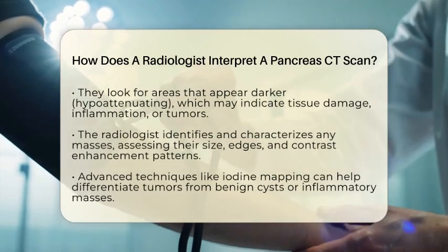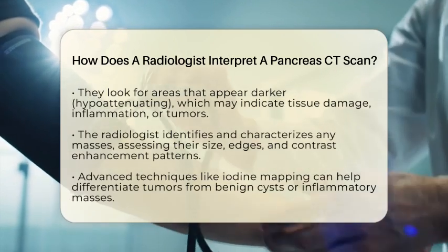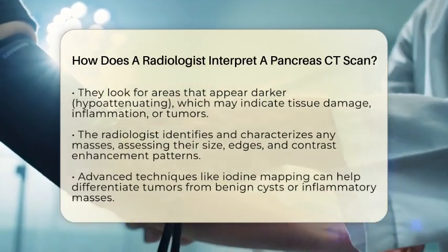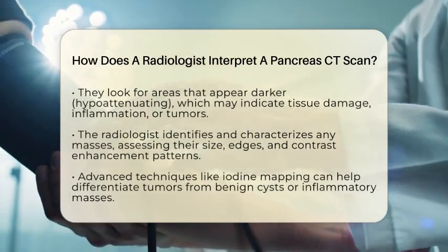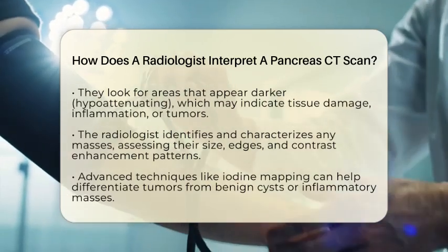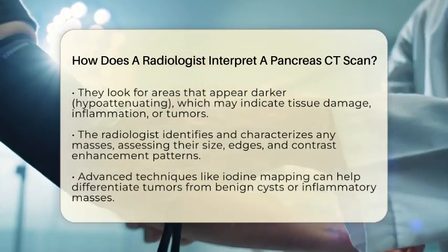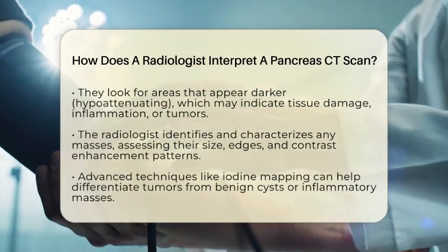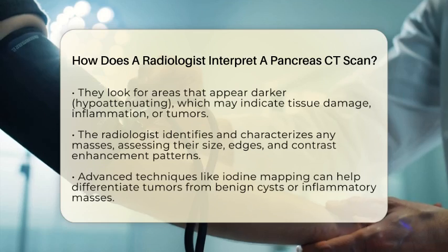Next, they focus on identifying and characterizing any masses. Pancreatic cancers often show up as less dense or hypoattenuating spots during the pancreatic phase. The radiologist measures the size of these lesions, looks at their edges, and observes how they enhance with contrast. Sometimes, advanced techniques like iodine mapping are used to better distinguish tumors from benign cysts or inflammatory masses.